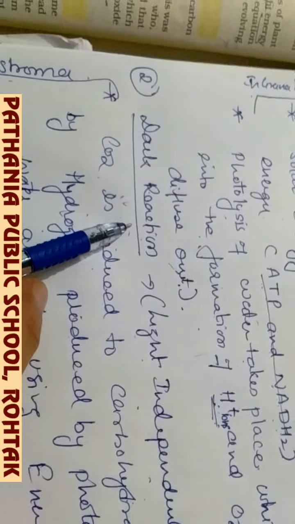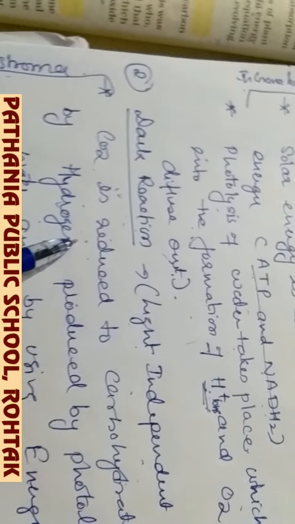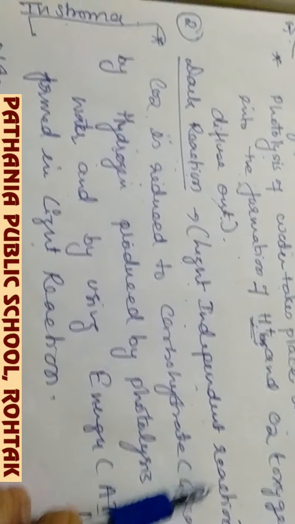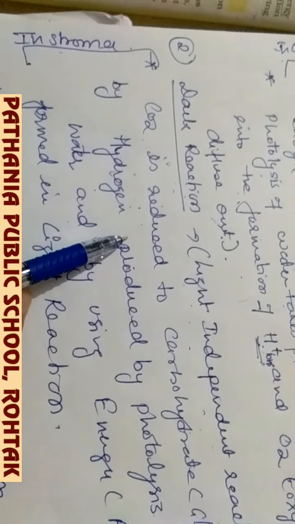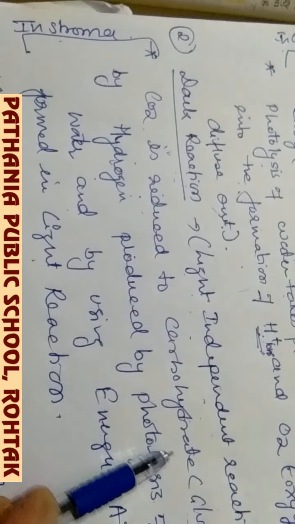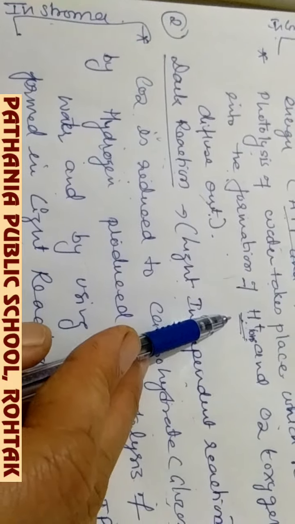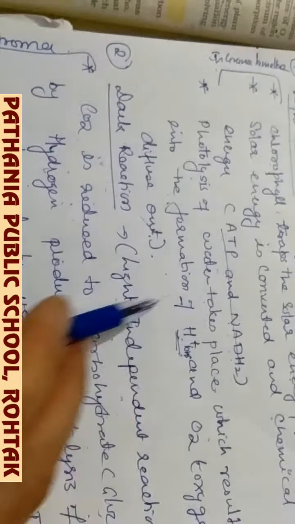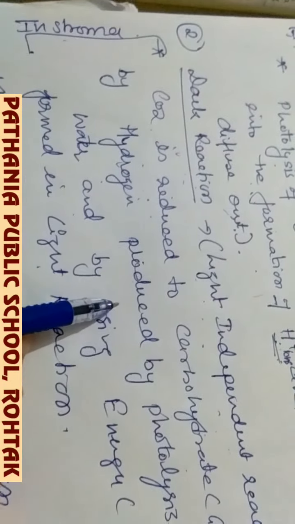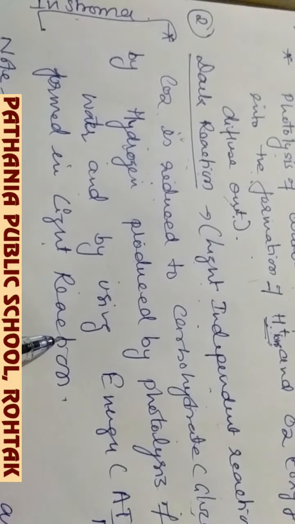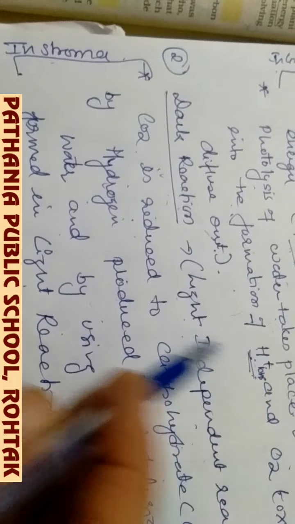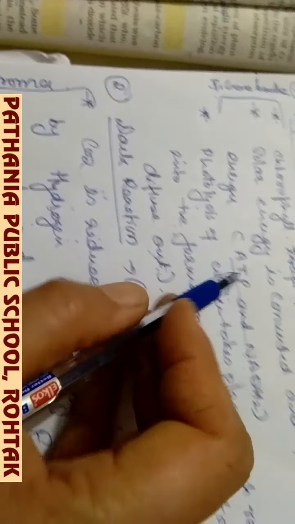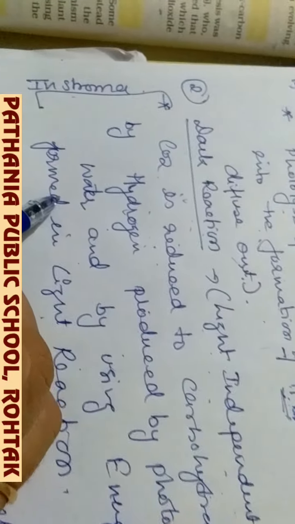The dark reaction is also taking place at daytime only, after the light reaction, but in this the light is not used, hence it is called a light independent reaction. In this the carbon dioxide is reduced to carbohydrate glucose by using the hydrogen ions and the energy produced in the light reaction. So the products of light reaction are used in the dark reaction, but both the reactions are taking place at daytime only. Light reaction is taking place in grana lamella and dark reaction is taking place in the stroma lamella.